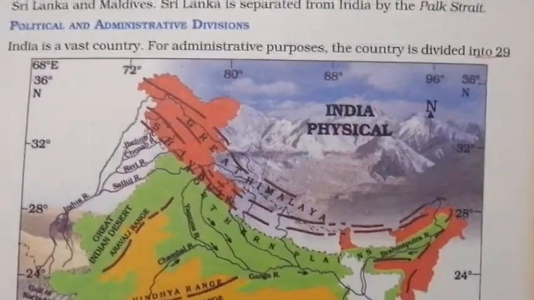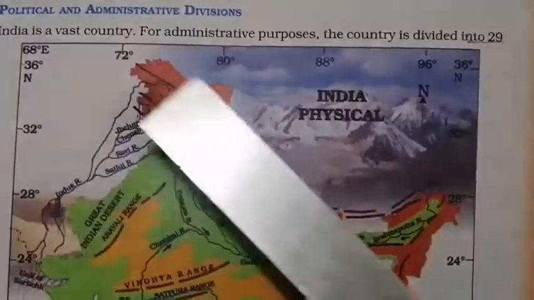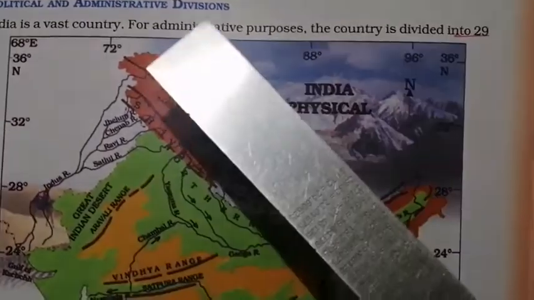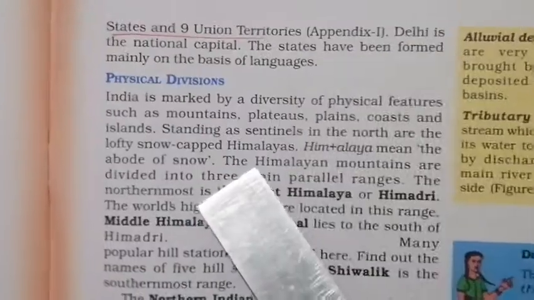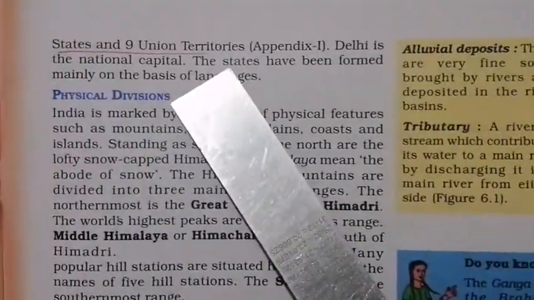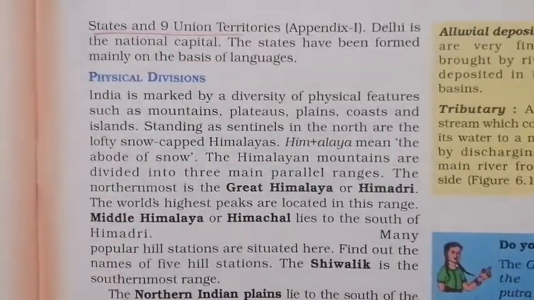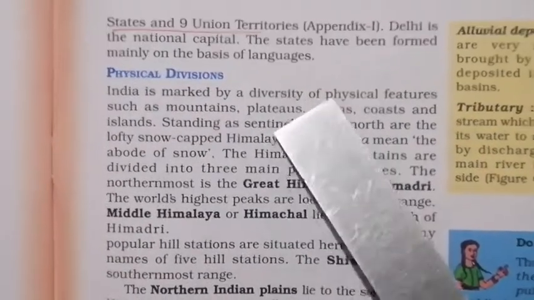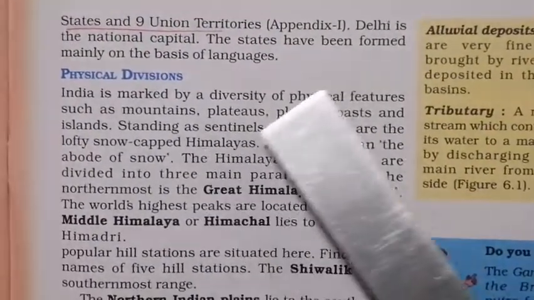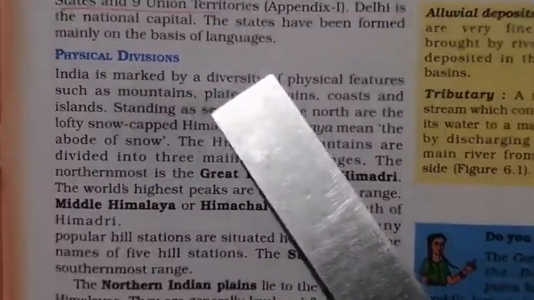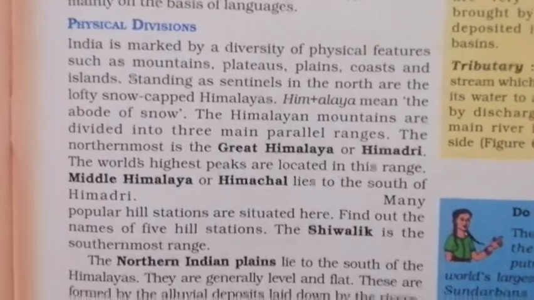Now coming to the political and administrative division, India is a vast country. For administrative purpose, for easy governance, the country is divided into 29 states and 9 union territories. How many states? 29 states and 9 union territories. Delhi is the national capital. Which is our capital? Delhi. The states have been formed mainly on the basis of languages. So the state is divided based on the language.